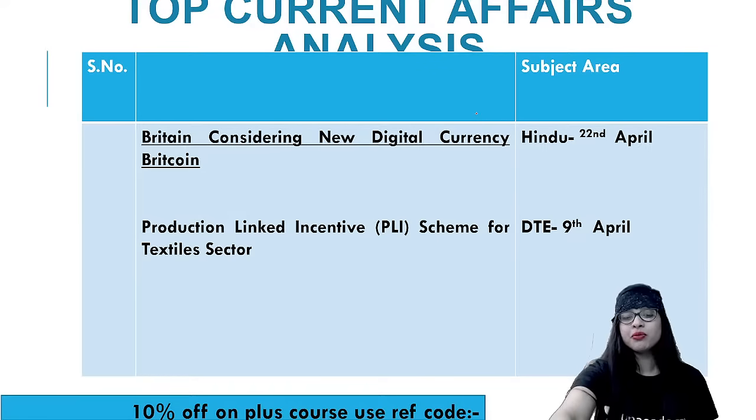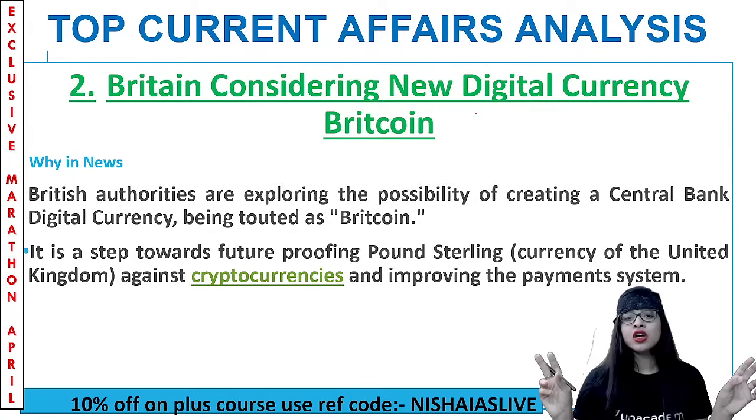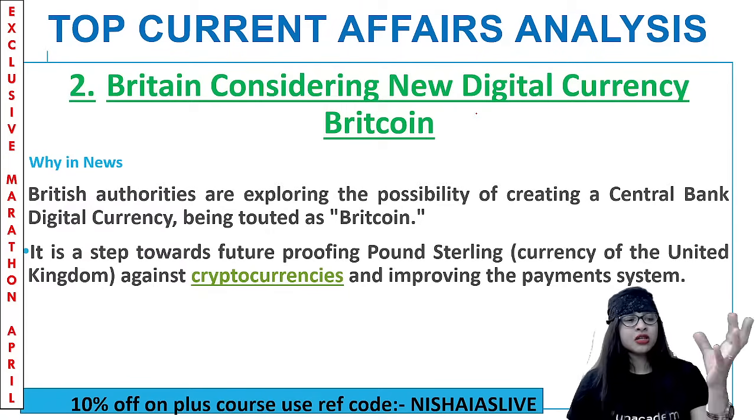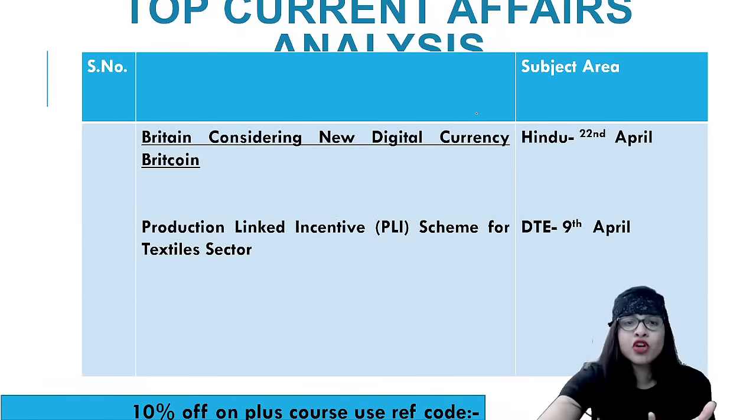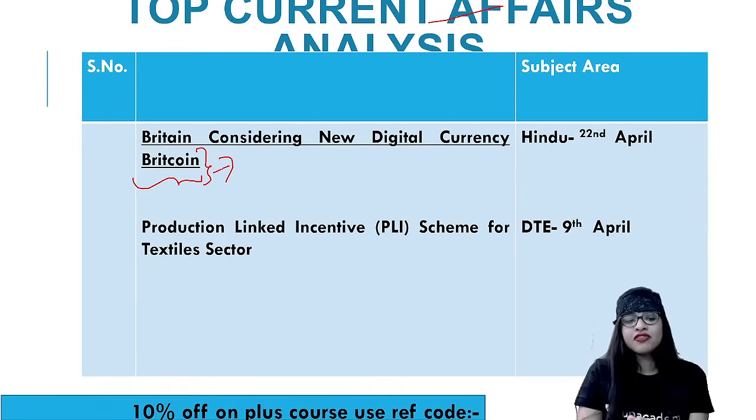Let's quickly have a look into Britain considering new digital currency, Britcoin. That's interesting. Let's see what that is all about. Why was this particular topic in use? Again, in the context of cryptocurrencies, this has been brought in. So now the British authorities are exploring the possibility of creating a central bank digital currency, and that particular currency they want to call Britcoin. Now, we know something called cryptocurrency. Have you heard this before, my young officers? Is Bitcoin? I think I've not taught you in current affairs. Maybe in the plus class I've taught, not in the free class. Have you studied what is Bitcoin before?